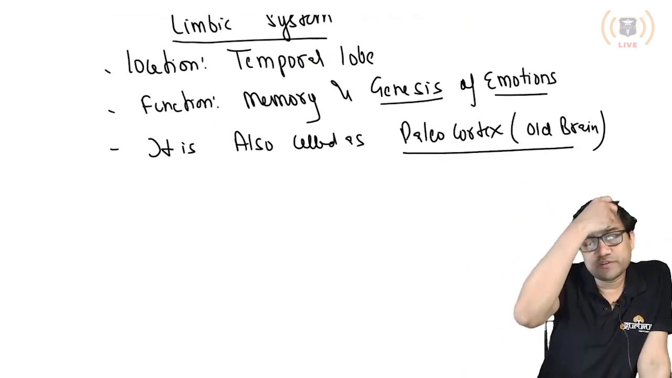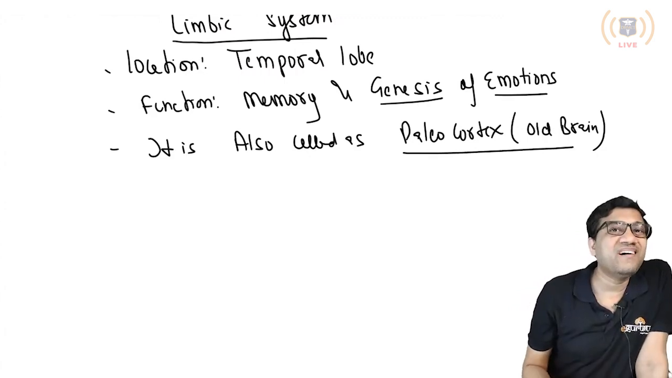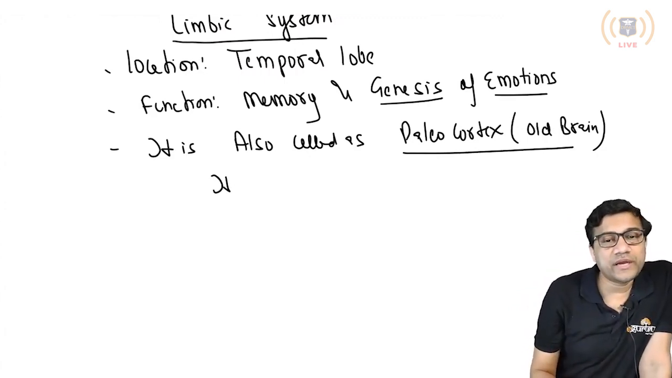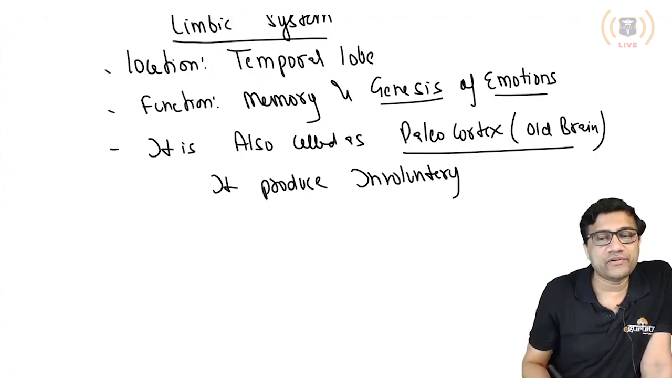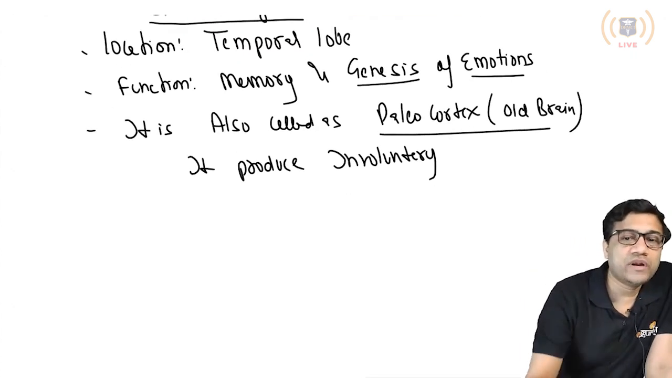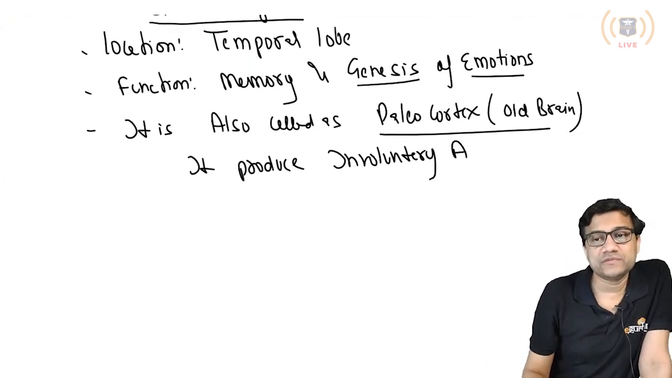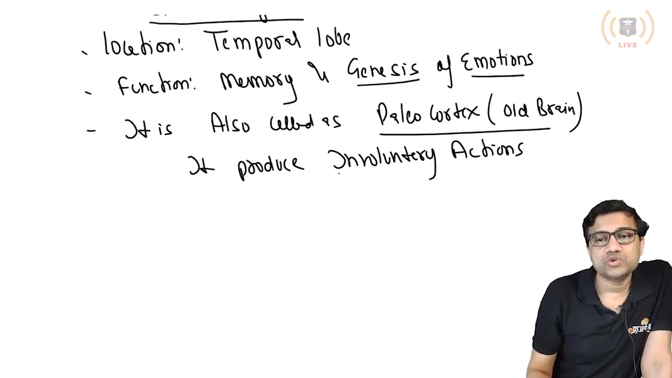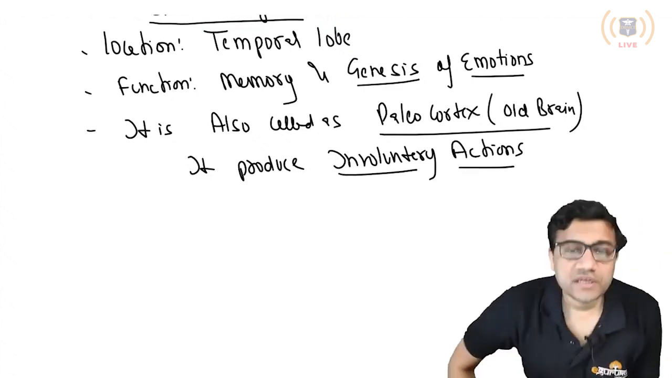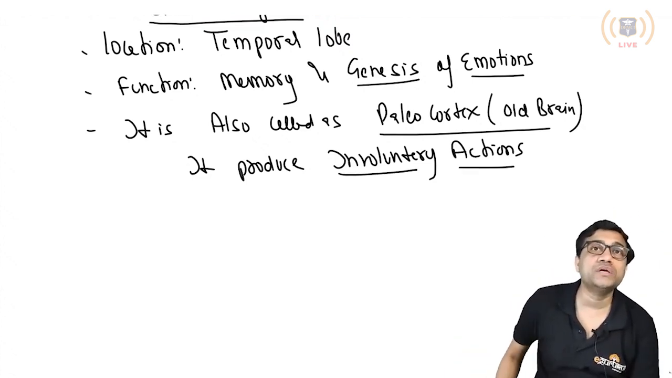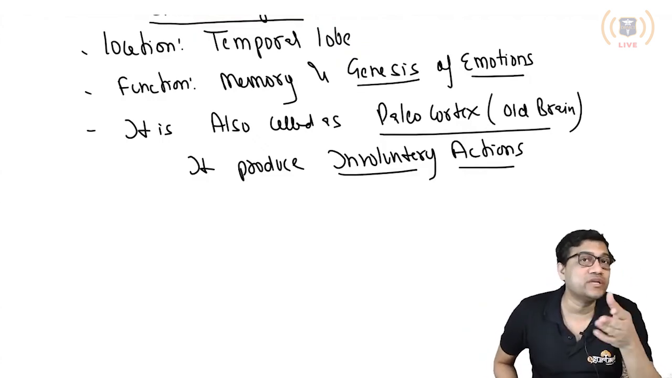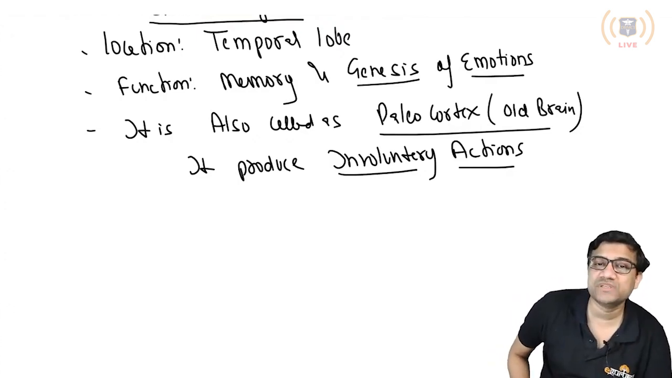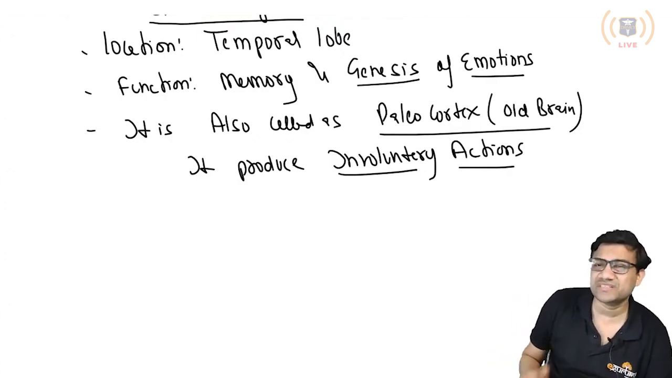So most of the functions of the old brain are unaware functions. It produces involuntary actions. That is why emotions are involuntary in nature. You cannot decide what emotion will come. You can give a stimulus, but which emotion comes is not in your control. So what is producing the emotion? The answer is the limbic system. How? We'll discuss everything today.